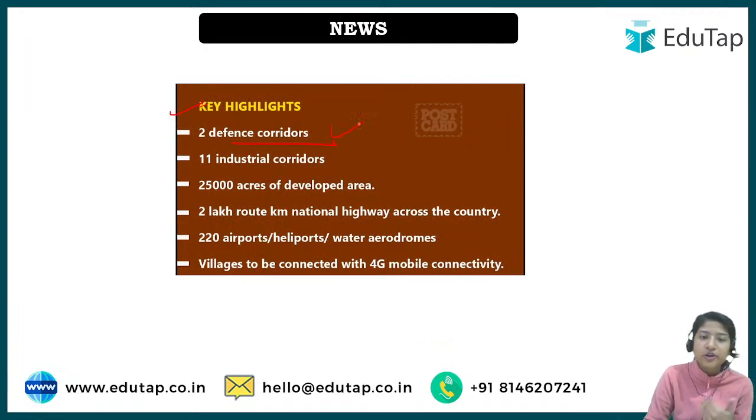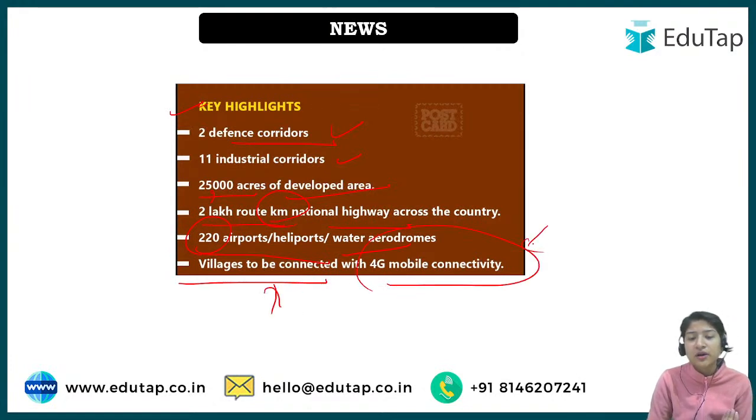So 2 defense corridors, it was said that 2 defense corridors will be made under this, 11 industrial corridors will be made, 25,000 crore of developed area will be there, 2 lakh route kilometer national highway will be formed, 220 airports, helicopters, water aerodromes and villages to be connected with 4G मोबाइल कनेक्टिविटी.